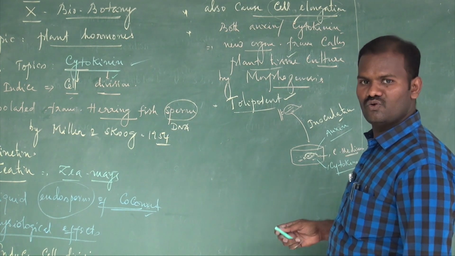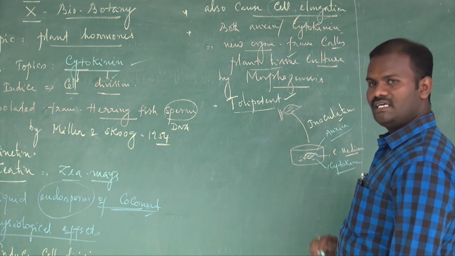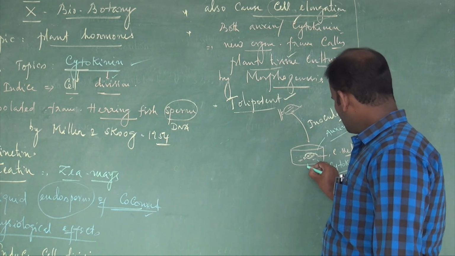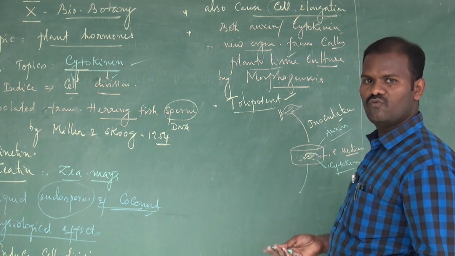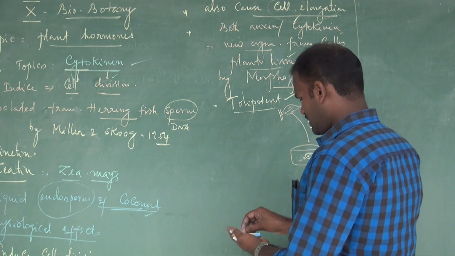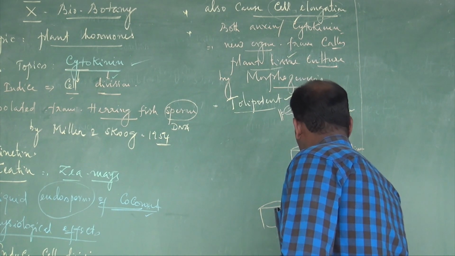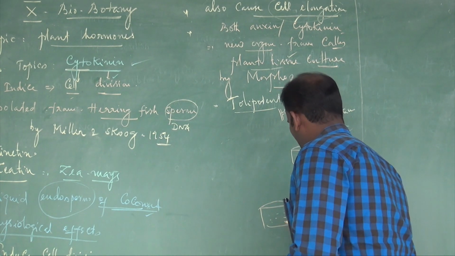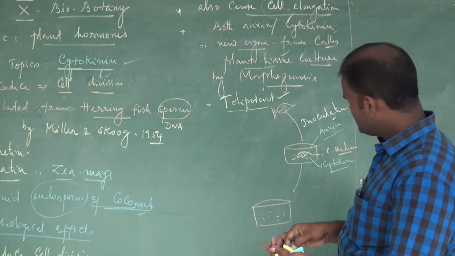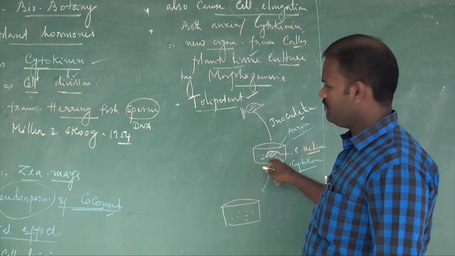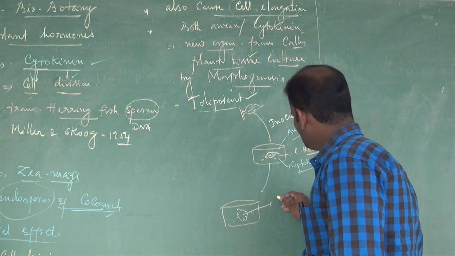what is the effect of auxin? We know that auxin induces cell elongation and cytokinin induces cell division. As a result, this organ, the leaf, becomes differentiated to form a mass of tissue called callus. It is a petri plate that contains medium. Under the influence of auxin and cytokinin in the medium, the cells become differentiated to form a mass of tissue called callus.